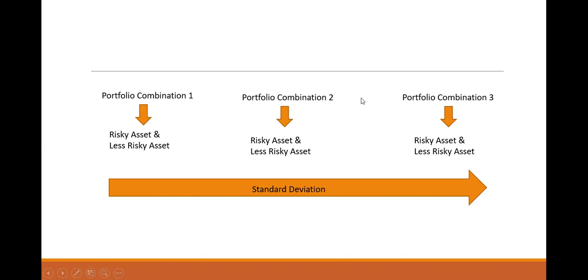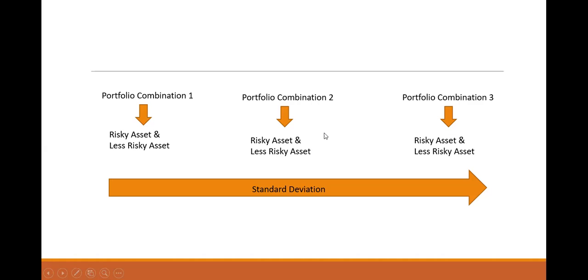Now these are 3 portfolios, and these portfolios have asset allocation with risky assets and less risky assets. All the portfolios have risky and less risky assets. Why do we combine risky assets with less risky assets? Because somewhere we are getting guaranteed returns and somewhere the returns are uncertain. So we like both things.